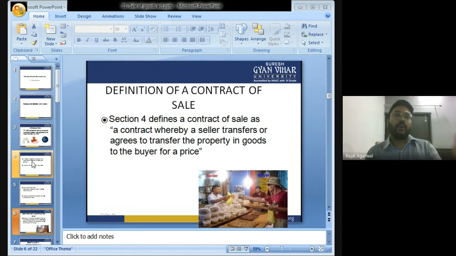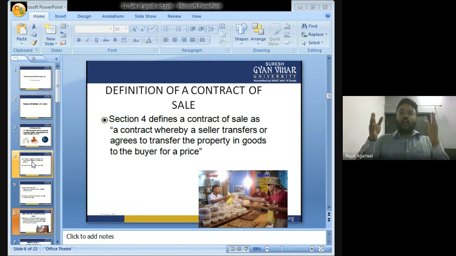Suppose I went to a market and I asked the shopkeeper that I want 1 kg rice. The shopkeeper told me that 1 kg rice will cost rupees 50. Now, I said, okay, I will purchase 1 kg of rice. Now this is a contract of sale where the shopkeeper is ready to give me rice and I am ready to give him rupees 50.